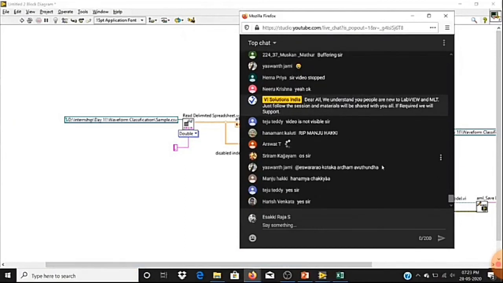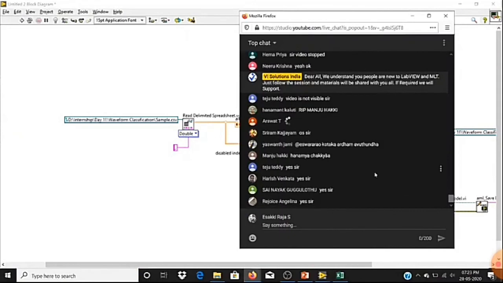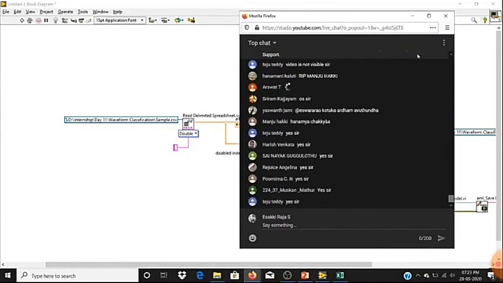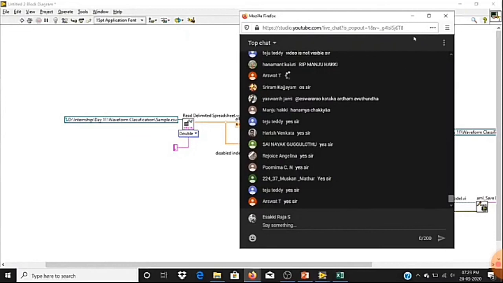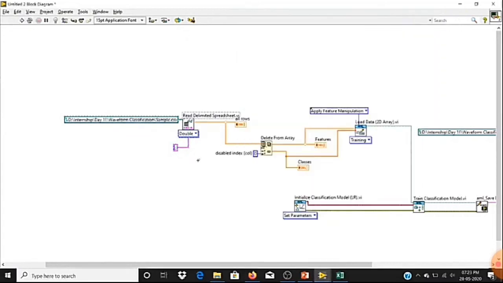So let me summarize this completely. Here we are reading our file. This file contains both the features as well as the class, so we can't feed this data directly. I want to separate my class from the features. That is the reason we are using the delete from array function.